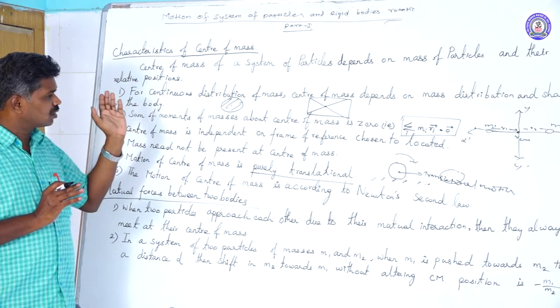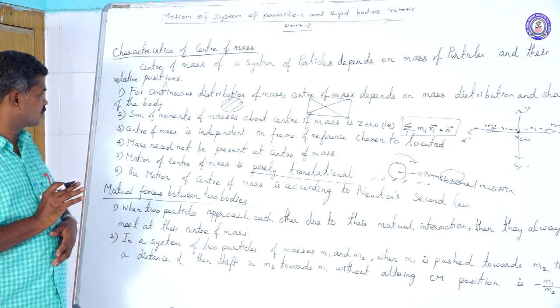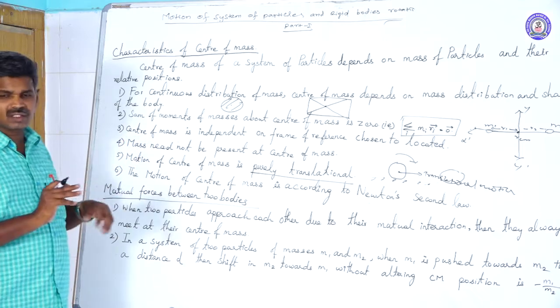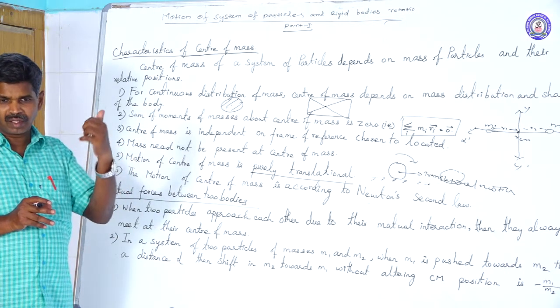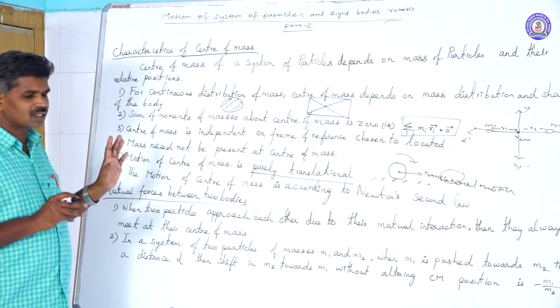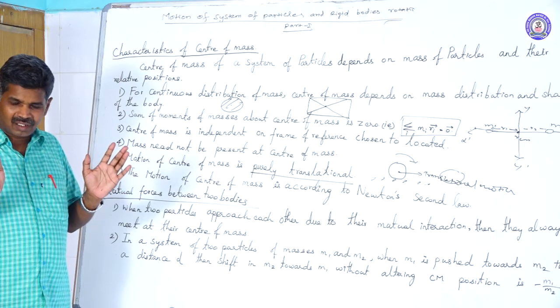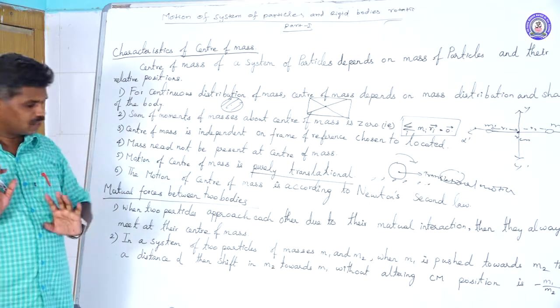The sum of the moments of masses about the center of mass is 0. Next, the center of mass is independent of the frame of reference. It may be an inertial frame or a non-inertial frame. The center of mass does not change. Next, all the masses of an object need not be at the center of mass. They may be distributed over a certain distance.